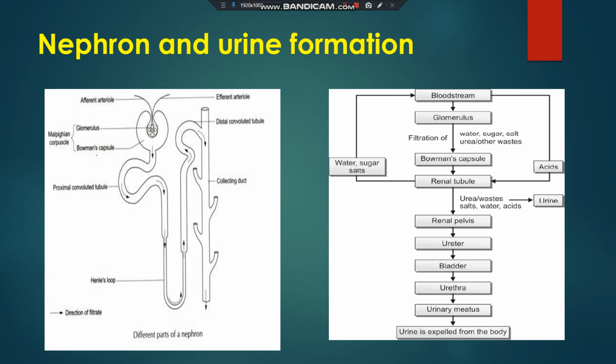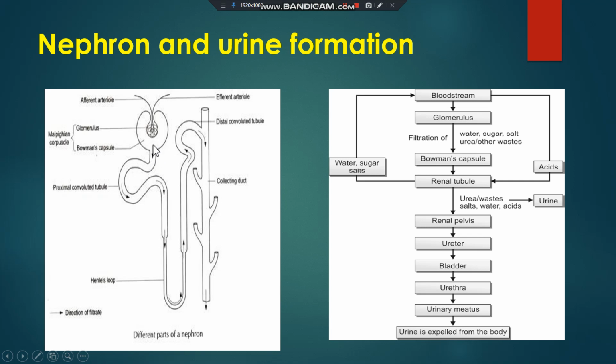Excess water, nitrogenous waste like urea, glucose, amino acids, and some salts like sodium and potassium come to the tubule by the pressure difference, and this is now known as the filtrate.